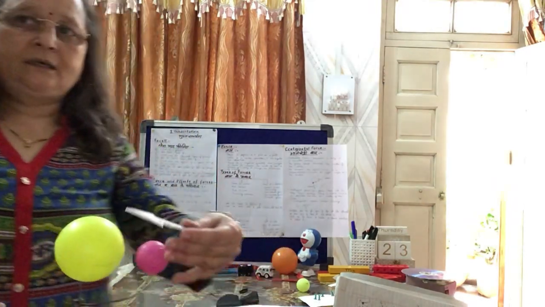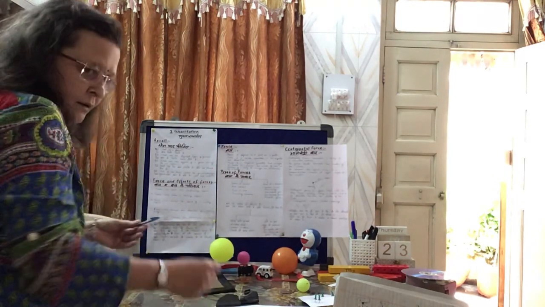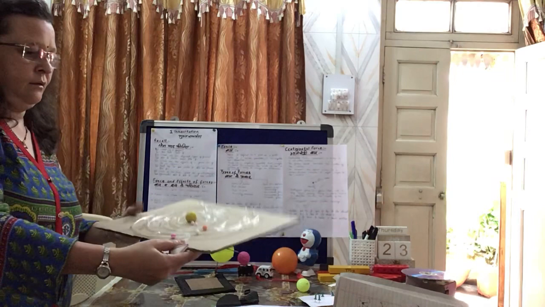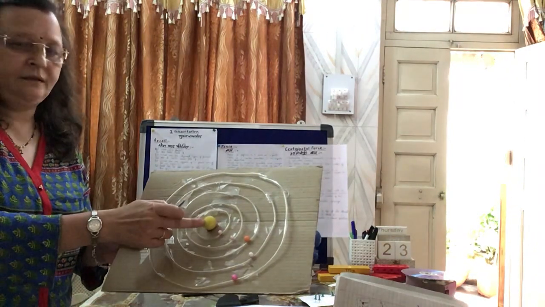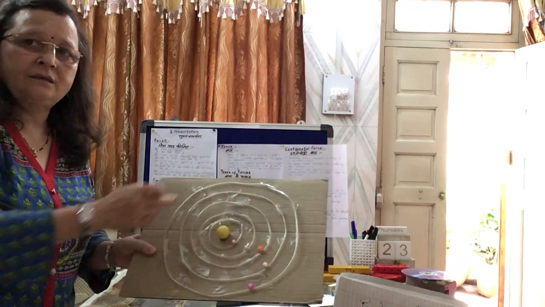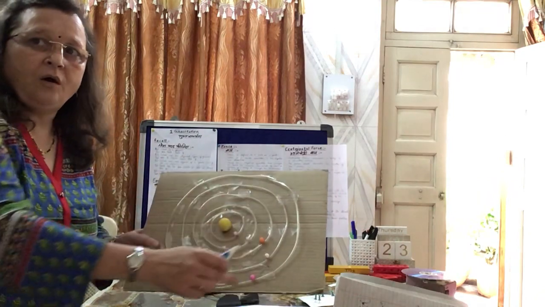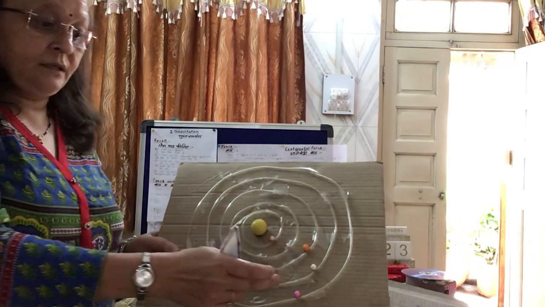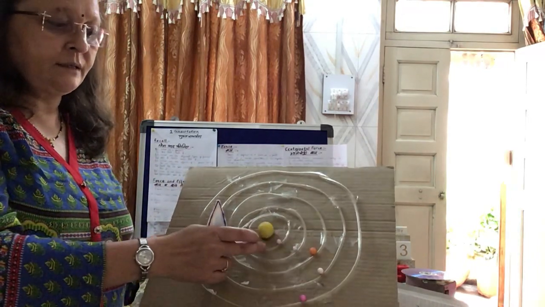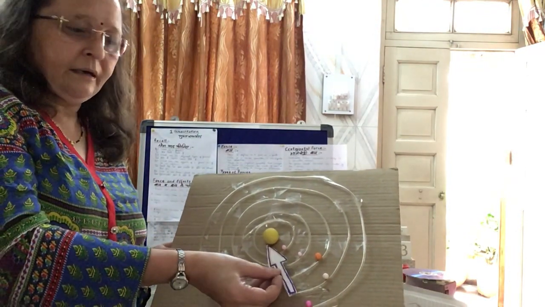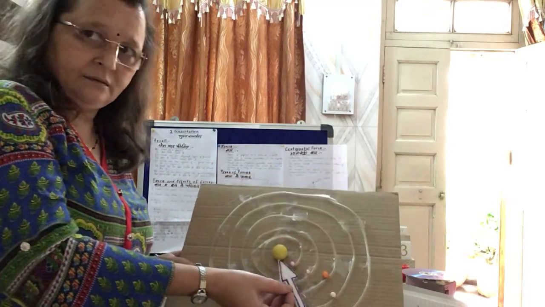So in universe there are so many galaxies, Milky Ways. So let us consider the Milky Way galaxy. In center there is a sun. All the planets are revolving around the sun in an elliptical orbit, not fully circular but elliptical orbit. So is there any force between the different planets and the sun? Yes, all the planets, they are attracting towards the center of the sun.